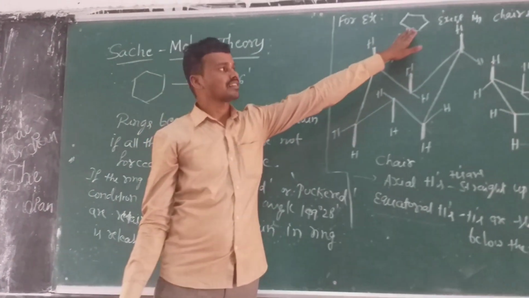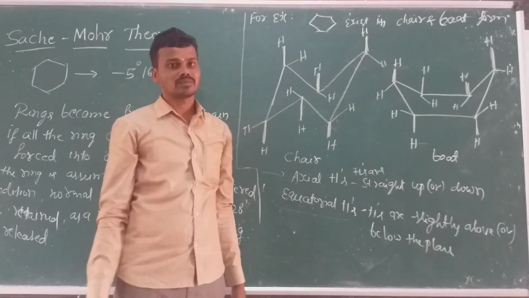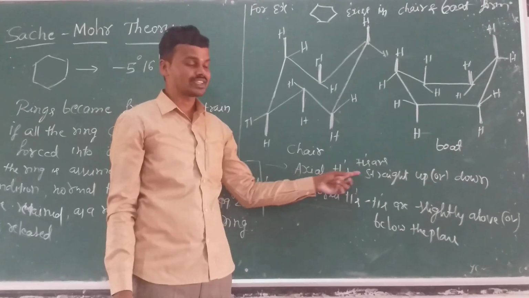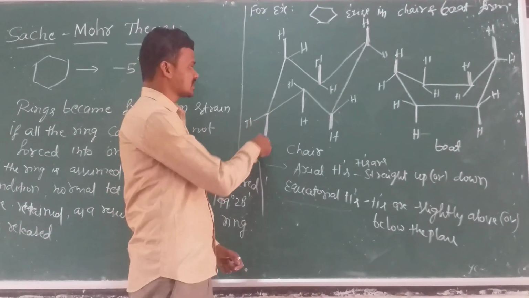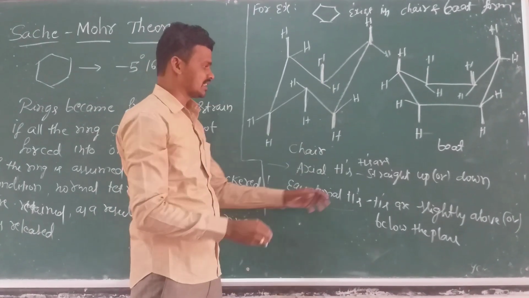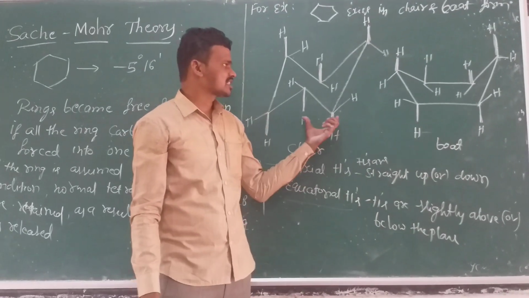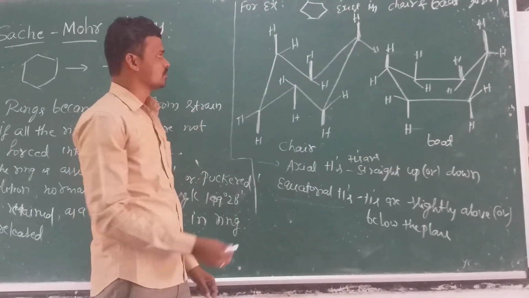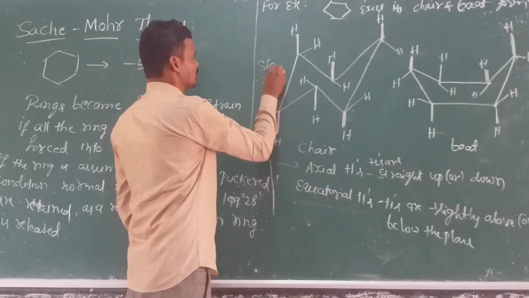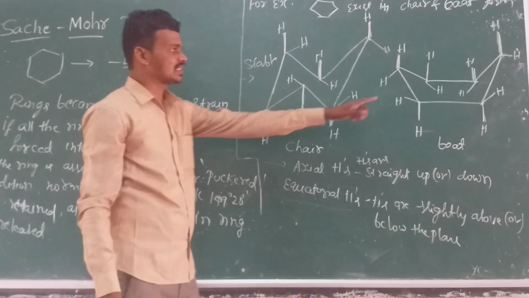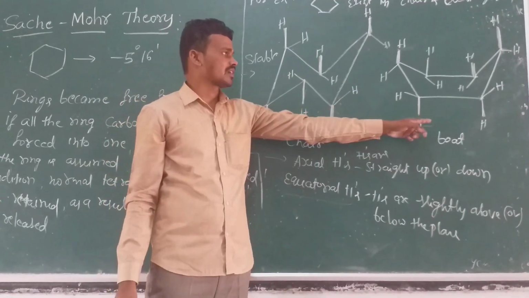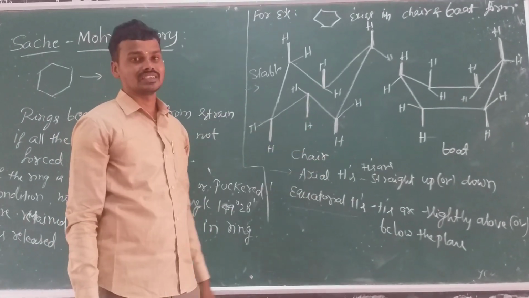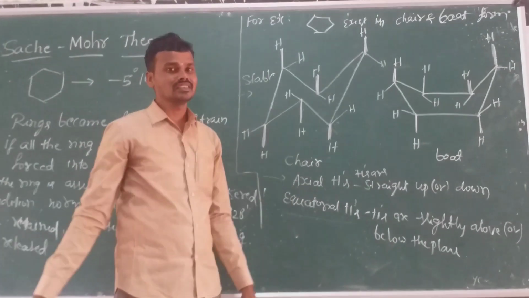So we can discuss cyclohexane. Cyclohexane exists in chair form and boat form. It contains two types of hydrogens: axial hydrogens and equatorial hydrogens. Axial hydrogens are shown straight up or straight down, and equatorial hydrogens are slightly above or below. The chair form is the most stable compared to the boat form, which is less stable because molecular crowding is obtained. There is no crowding in the chair form, so it is stable in nature.